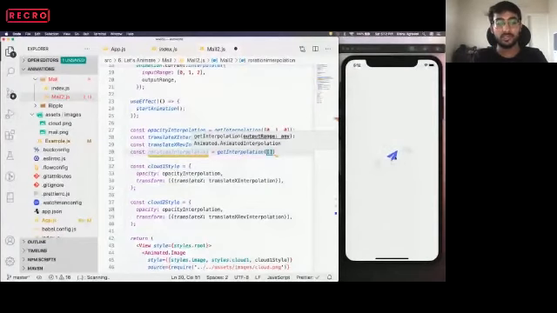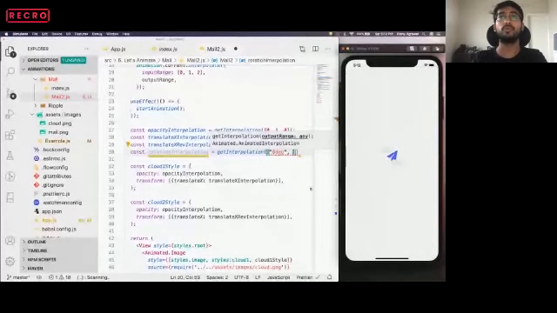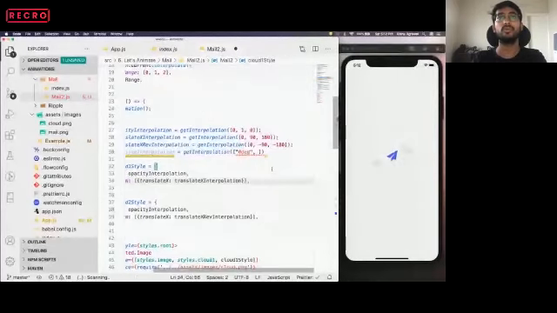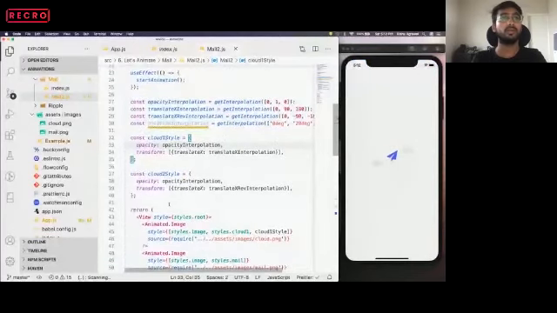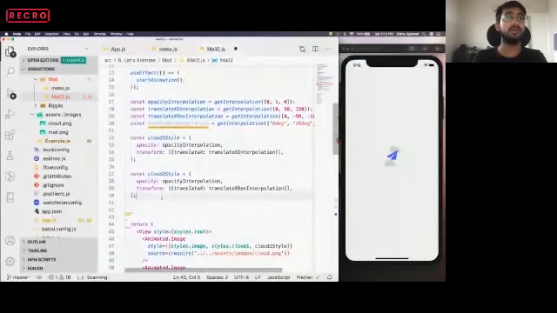So initially at 0 it is at 0 degree. Then it goes to, let's say, 20 degree to the right, and then again back to 0 degree. This rotation interpolation will be applied to mail styles.